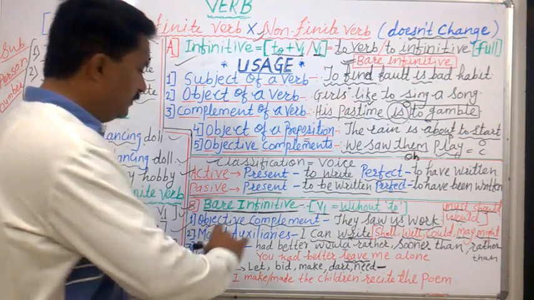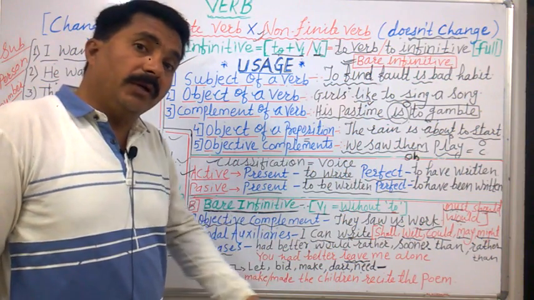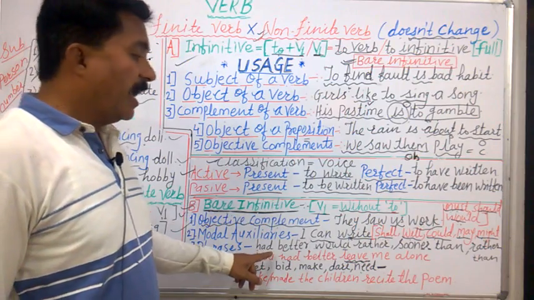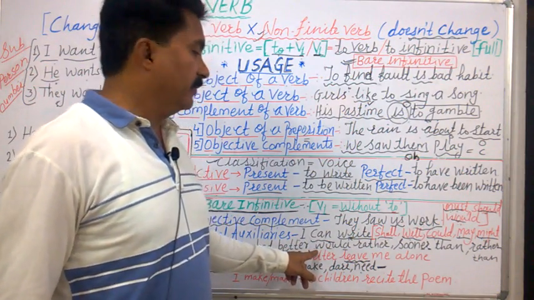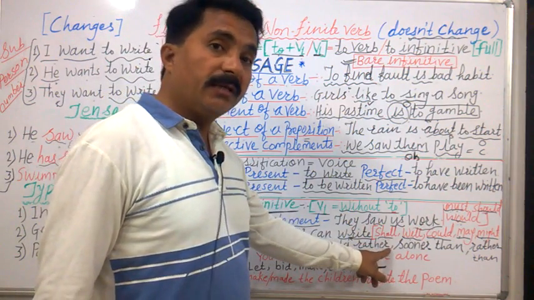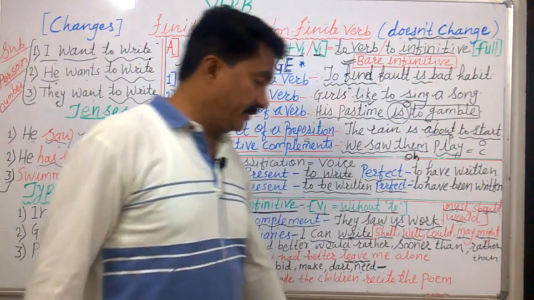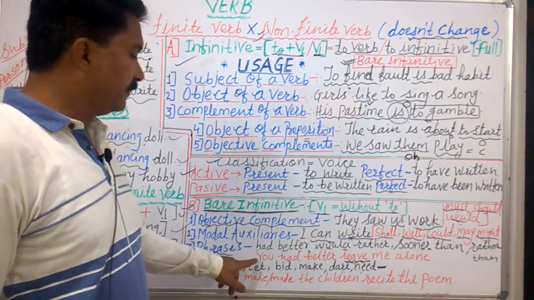Then we have phrases. There are some phrases after which we use only and only bare infinitive. For example, those phrases are had better, would rather, sooner than, rather than. For example, I have taken this one, had better.